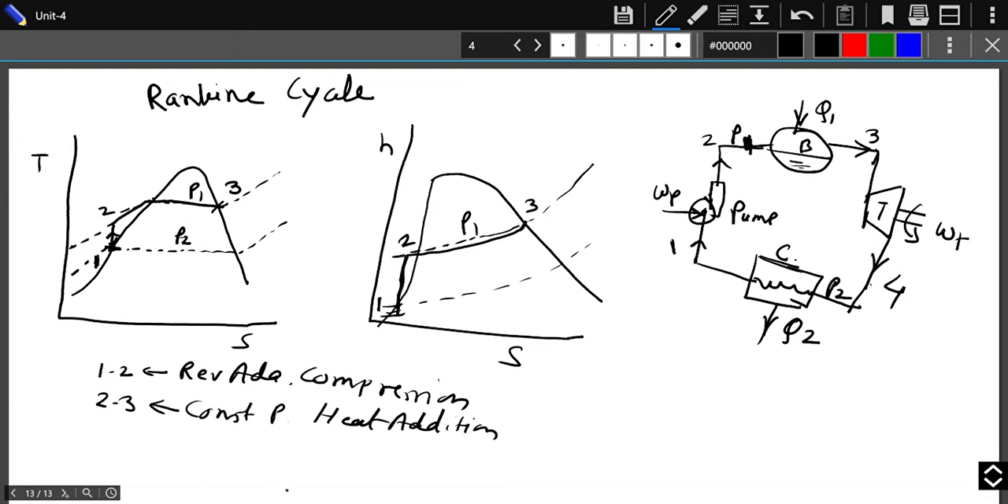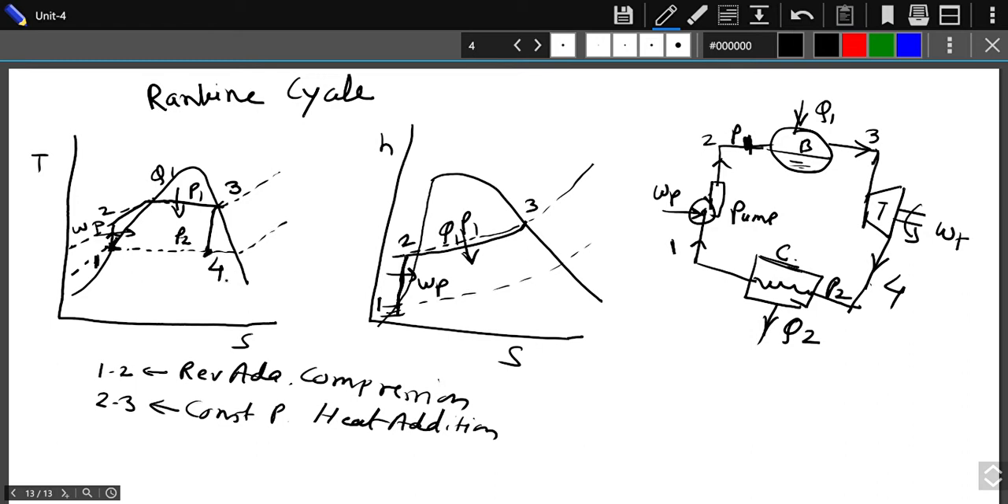That is the 2 to 3 process in the Rankine cycle, and that is the difference between the Rankine cycle and the Carnot cycle. During this process you will add the heat, Q1, while in the pump you supply W pump. The next is the 3 to 4 process. The 3 to 4 process is the turbine work occurring in the turbine, where you are reducing the pressure in the turbine. Again that is the same as the Carnot cycle, a vertical or constant entropy line.